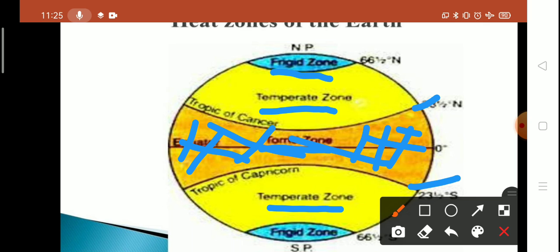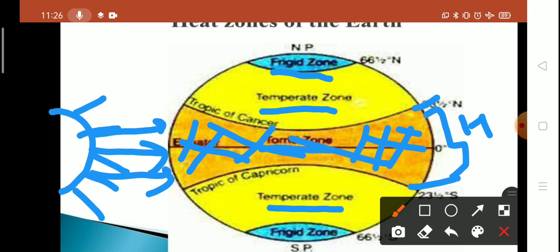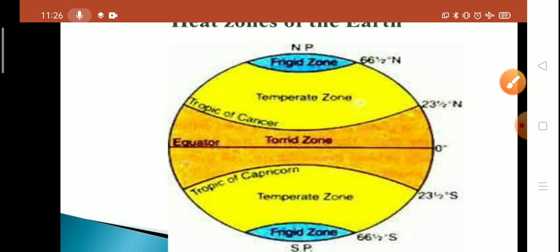The torrid zone receives maximum insolation. And what is insolation? The amount of solar energy received by the earth is known as insolation. So the torrid zone receives maximum solar radiation, and the sun rays are almost vertical throughout the year, and this part is the hottest part of the earth. This is the torrid zone.